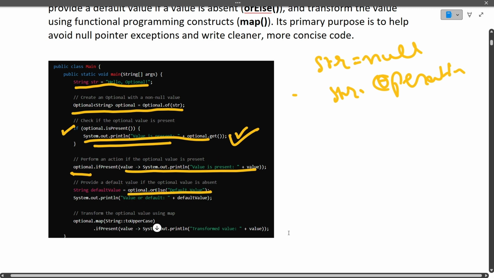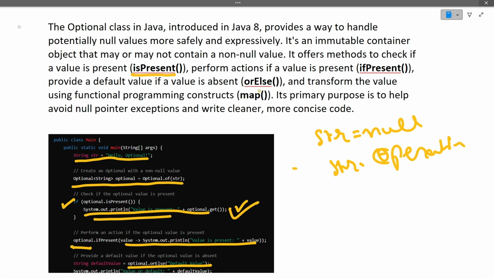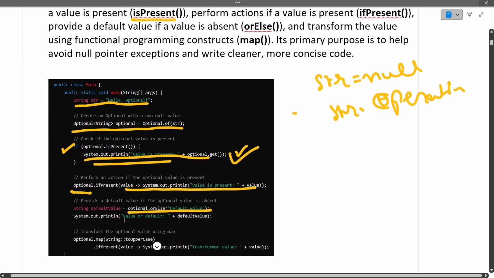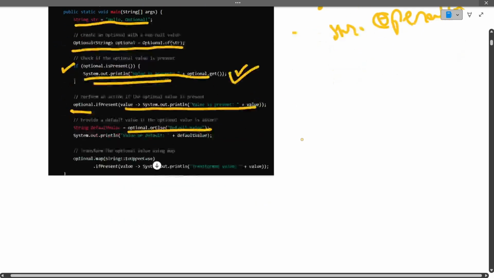So there are a total of four important functions for Optional. First is isPresent, then ifPresent, then do this. Next is orElse, that is, if it is not present, if it is null, then do this thing. Next one is map, that is for mapping purposes. So four important methods are there for the Optional class. I hope this particular question is also clear to you.